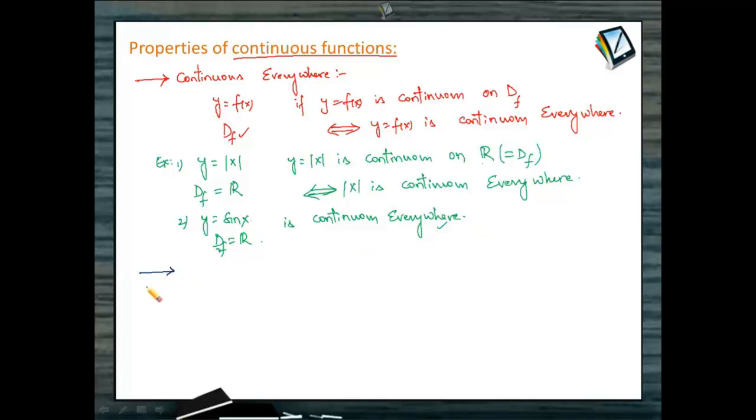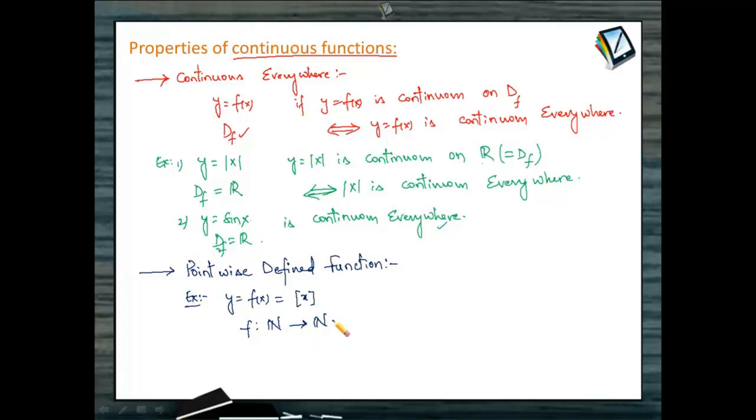Now let's look at another important observation for continuous functions, that is something called pointwise defined functions. Now what can we say about the continuity of such functions? To understand this idea better, let's consider this example first. Let us take f of x as y equal to step x, and the function f is defined from the set of natural numbers to the set of natural numbers. Now if you observe the graph of this function, how will the graph of y equal to step x look when the function is defined from the set of natural numbers to the set of natural numbers, right?